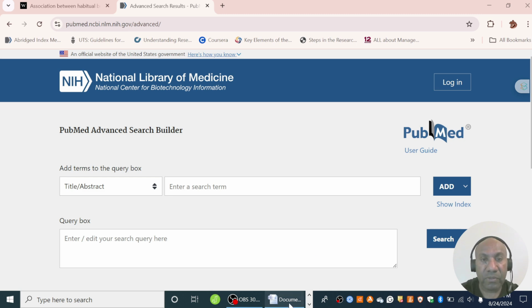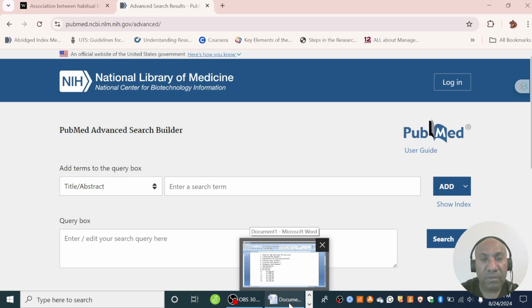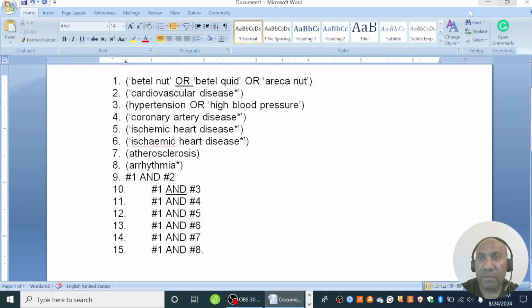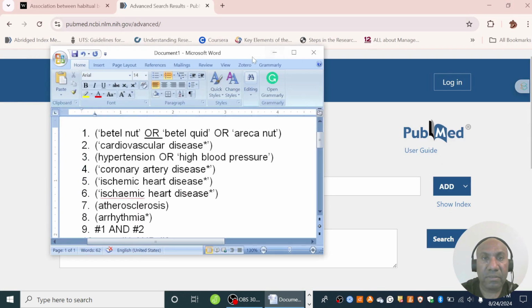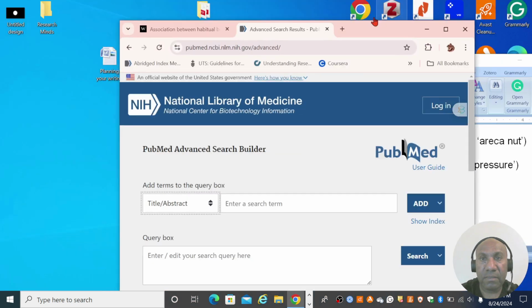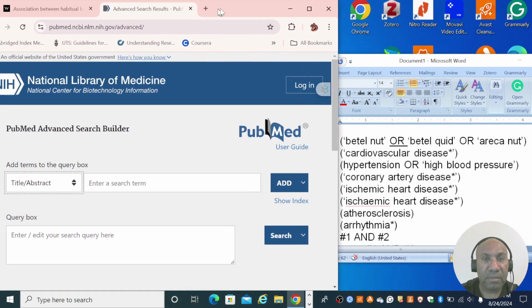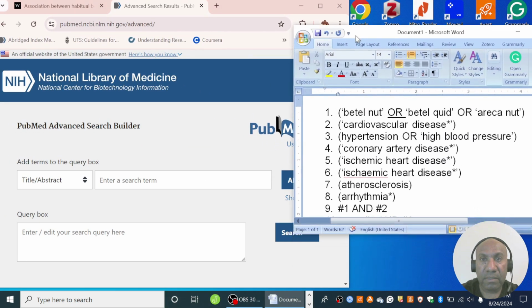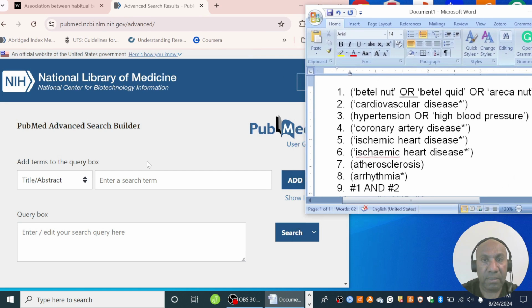So I am going to pull out the search. So I'll just park this on the side. Okay, so let's begin the search and see how we can do this.